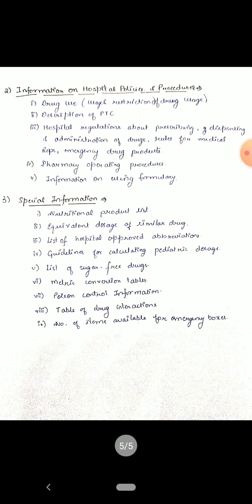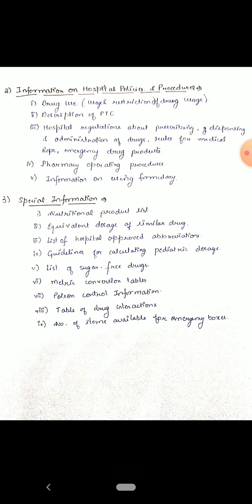Next is the information on the hospital policies and the procedures. First is about the drug use, what are the uses of the drugs, and what are the restrictions of the drug use, and all about the description of the pharmacy therapeutic committee, hospital regulations about the prescribing and dispensing, also the administration of the drugs, what are the rules for medical representatives and the emergency drug products, and the pharmacy operating procedures, information on using the formulary.